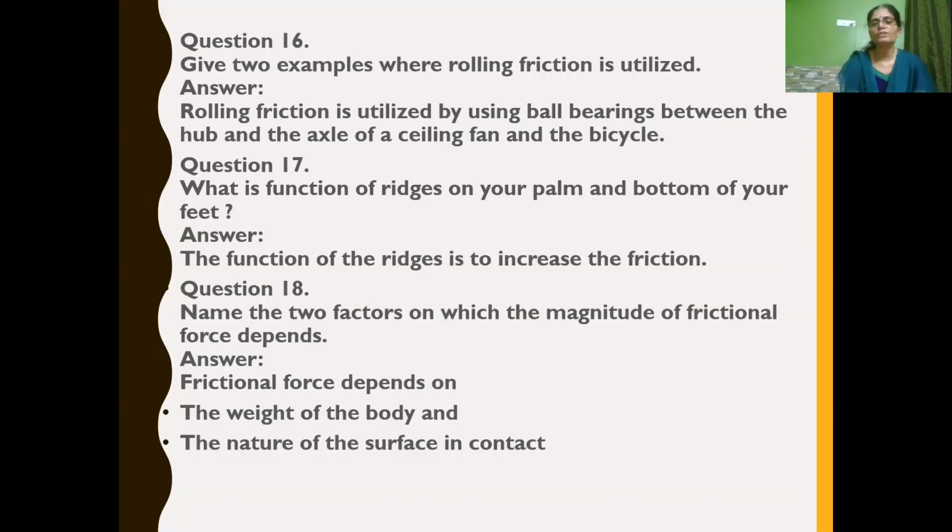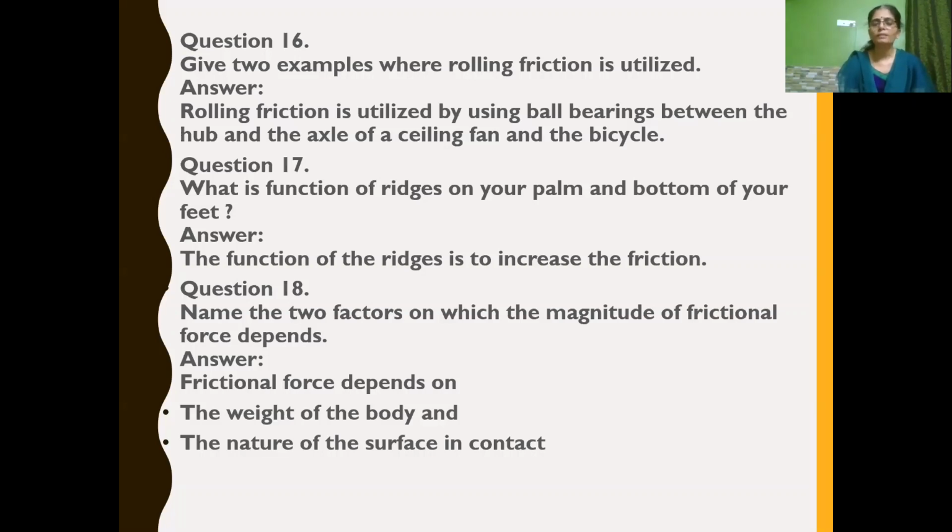So the function of ridges is to increase the friction so that you can hold things properly. And if you want to walk on the floor in bare feet, you can get a proper grip, or proper friction, so that you can walk comfortably. So the function of ridges on our palms and feet is to increase the friction.